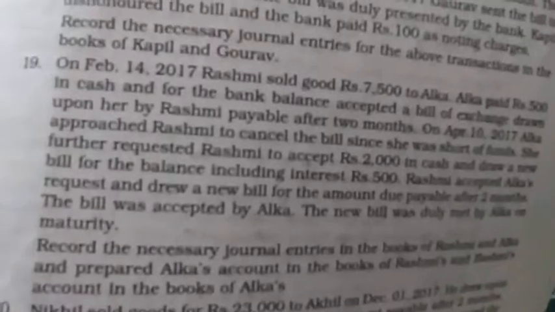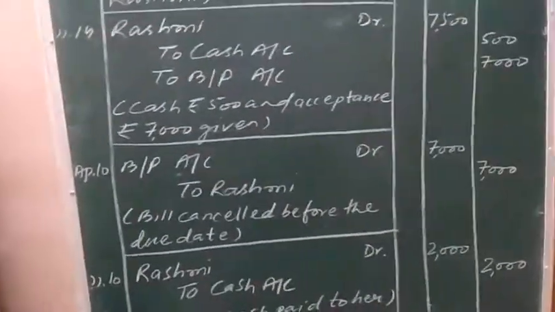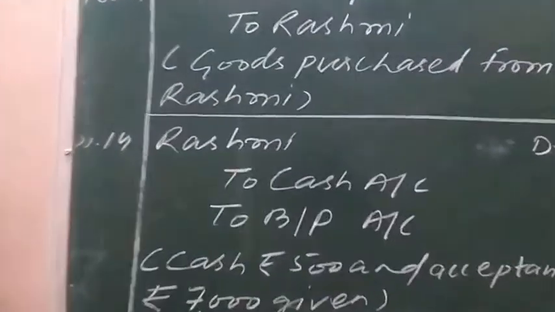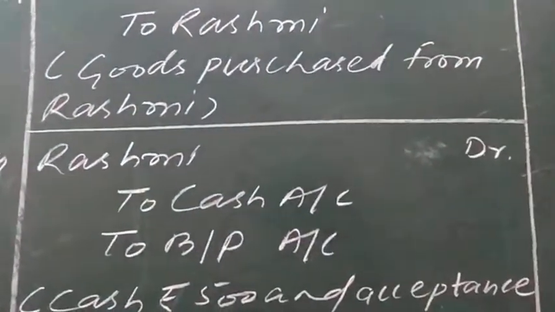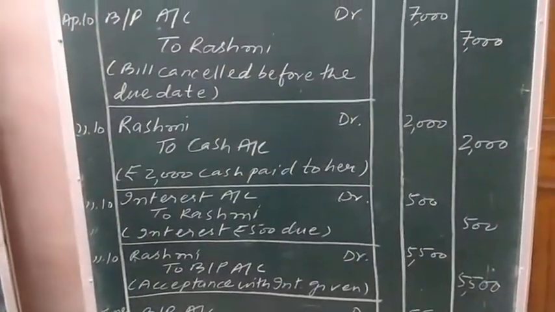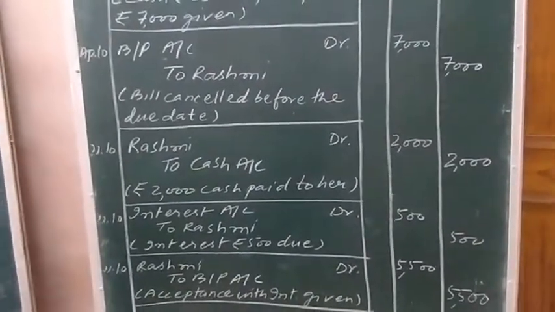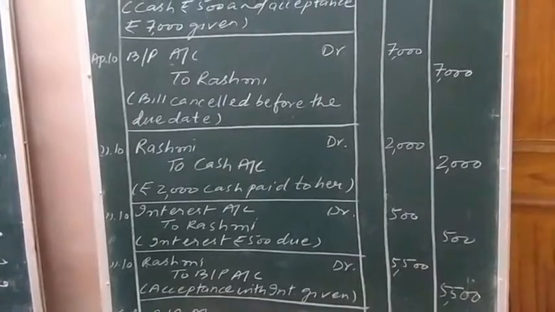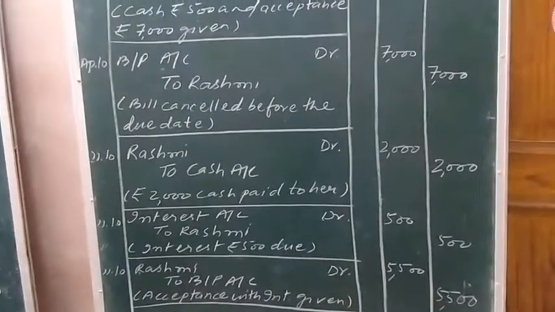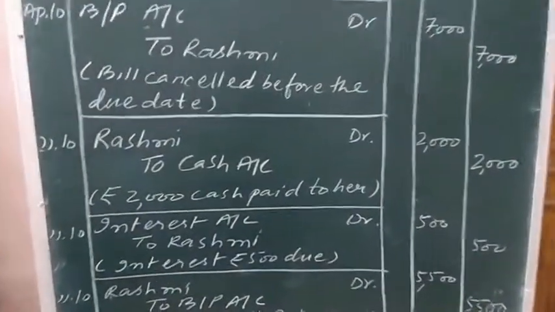The bill was accepted by Alka, and the new bill was duly met by Alka on maturity. For acceptance of the bill, the same entry has to be passed: Rashmi debit to bills payable, that is creditor debit to bills payable, 5,500 rupees. At last, just count 2 months. Due date of the bill: April 10, May 10, June 10, plus 3 days of grace, and you will get the date of maturity.